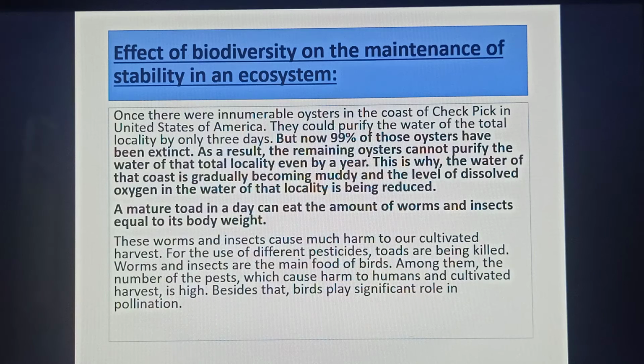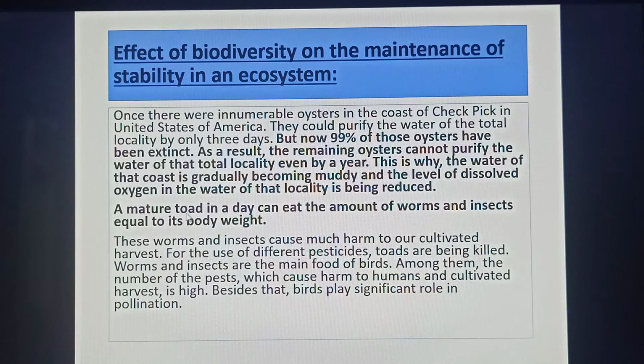For example, once there were innumerable oysters on the coast of Chesapeake in the United States of America. We discussed the necessity of biodiversity. They could purify the water of the whole locality in only 3 days, but now 99% of these oysters have been extinct. As a result, the remaining oysters cannot purify the water of that whole locality even in a year. This is why the water of that coast is gradually becoming muddy, and the level of dissolved oxygen in the water of that locality is being reduced.